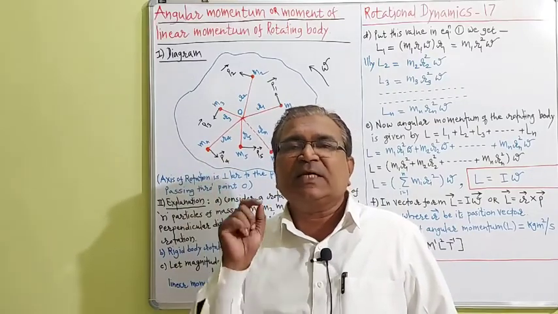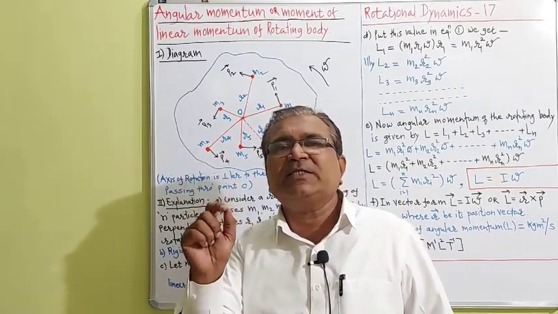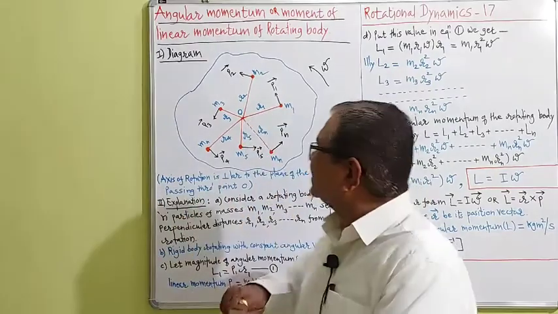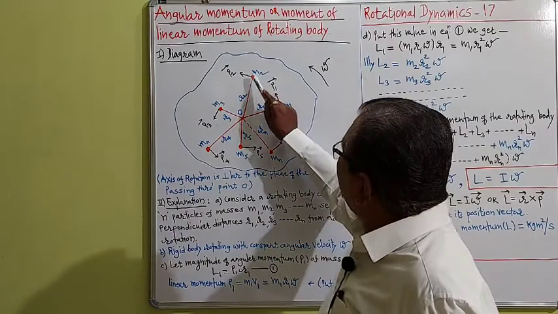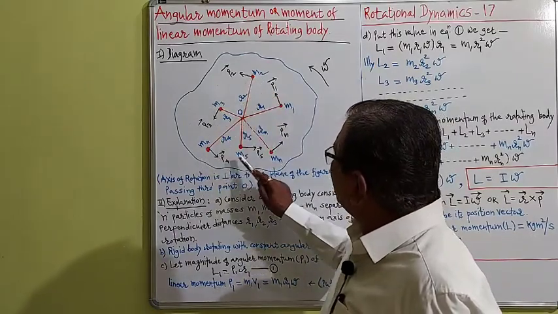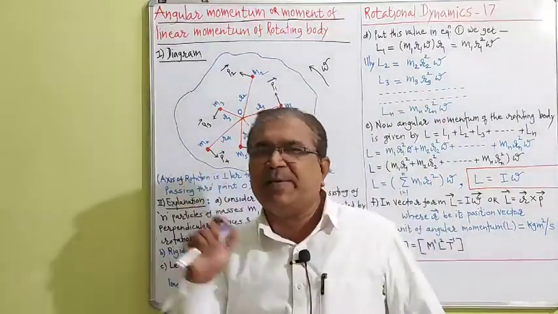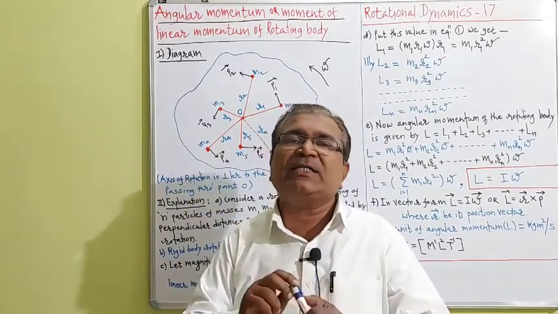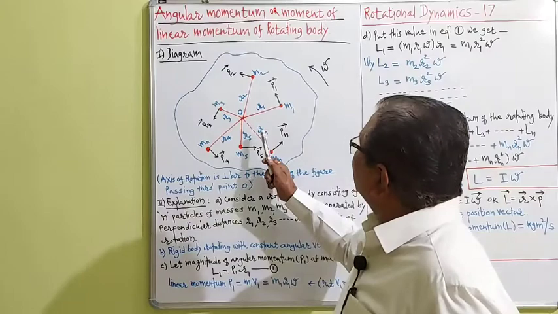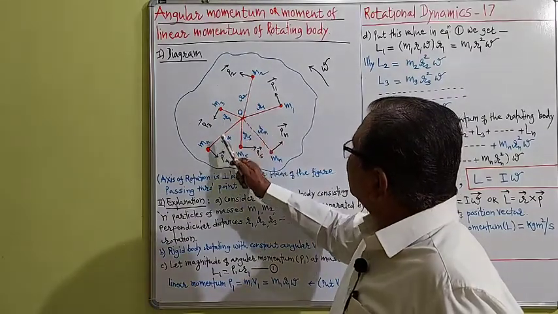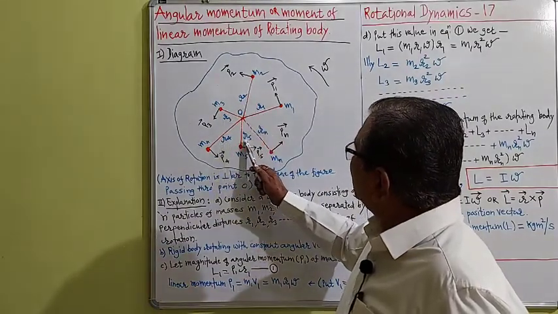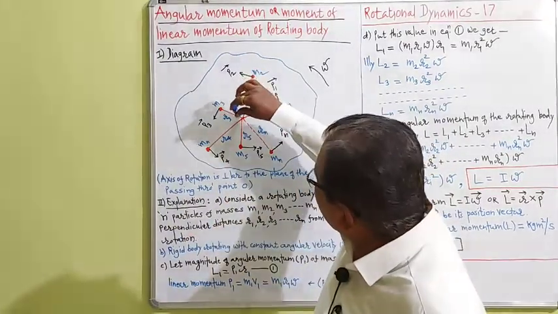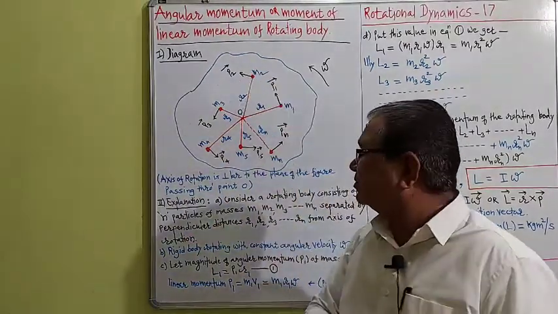Consider a rigid body consisting of a large number of particles of masses m1, m2, m3, m4, m5 ... mn, separated by perpendicular distances r1, r2, r3, r4, r5 ... rn from the axis of rotation.